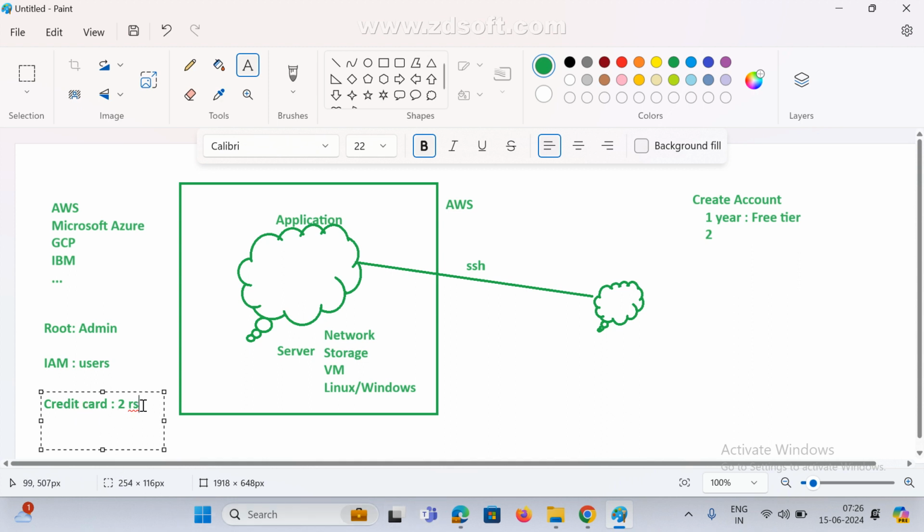Okay, first they will debit 2 rupees from your account, and again they will credit it once the account activation and confirmation is done. They will re-credit it. Only for verification purposes they will debit 2 rupees.